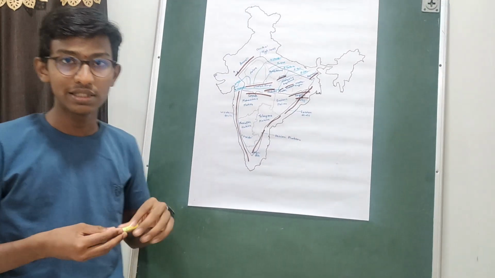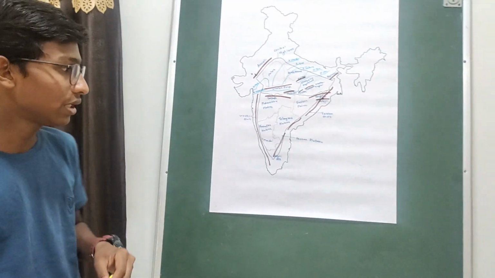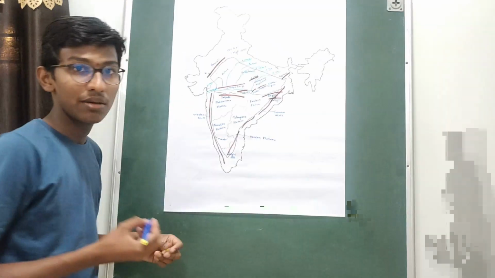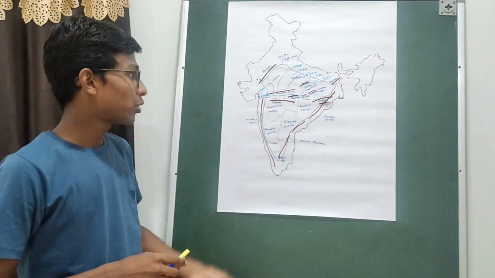The rainfall in this region is about 60 to 80 centimeters, and the highest peak of the Eastern Ghats is Mahendragiri. So this is all about the Eastern Ghats.